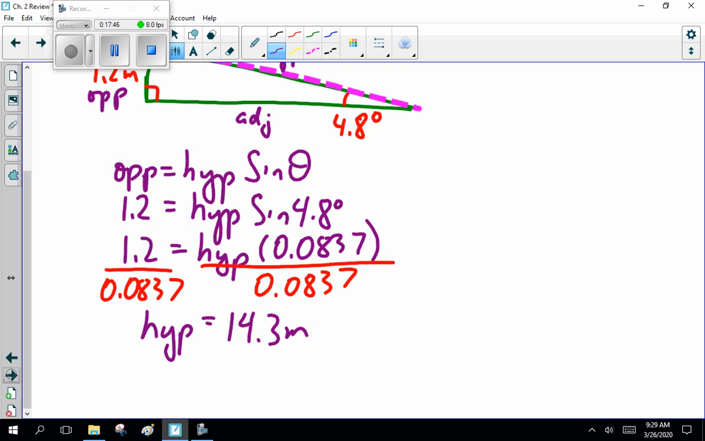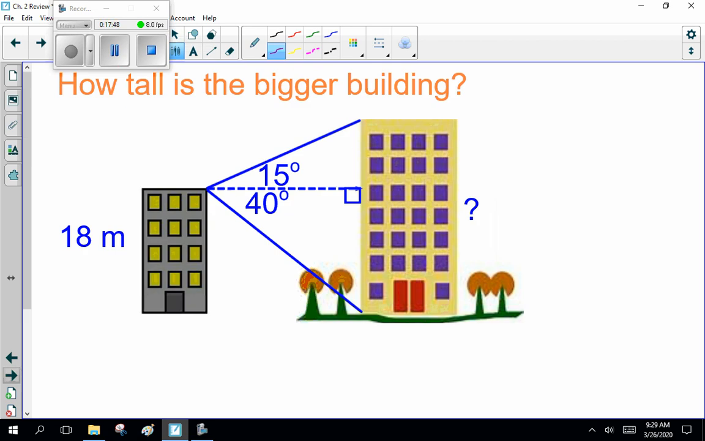I will point out there's one more question I was going to talk about here: how tall is the bigger building? But we've done a bunch of these in class. Actually, I'm going to pause the recording. I'll do it, and we can come back and check our answers. Okay? Just check. All right?